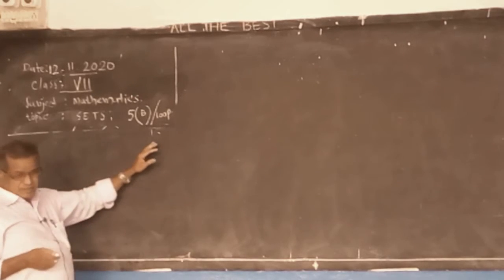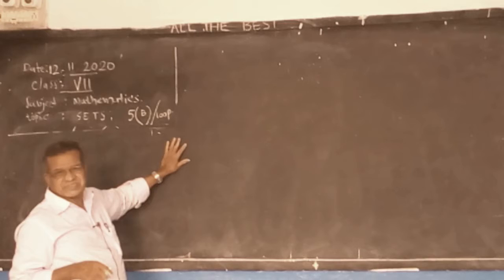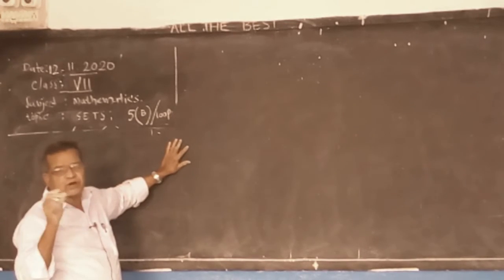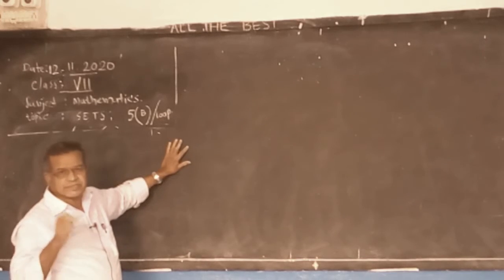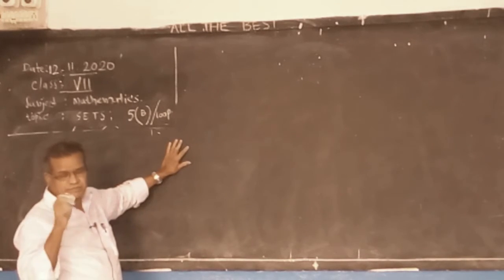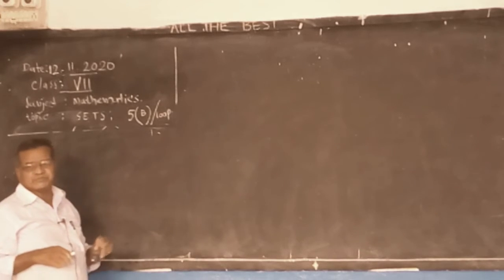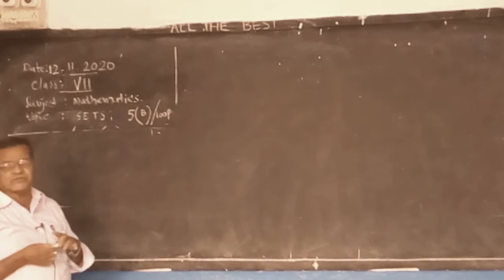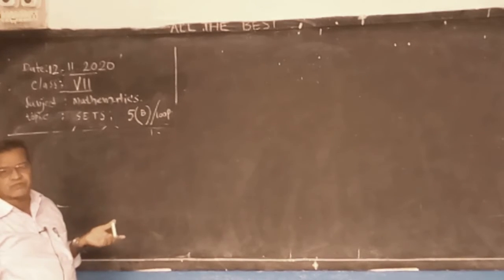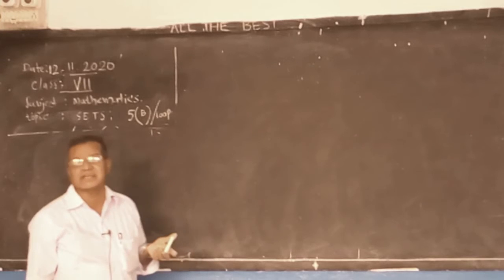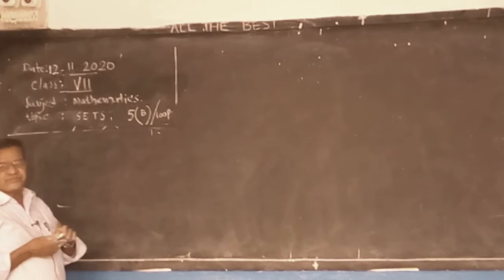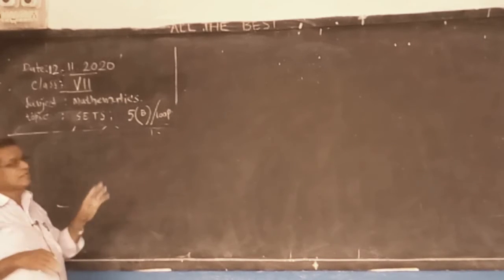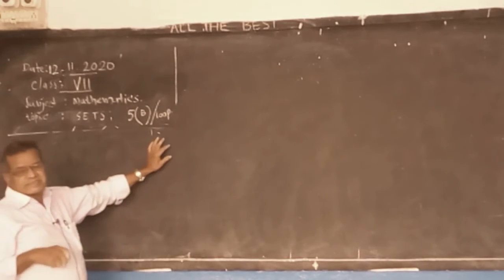Sets, what is the meaning of set? Set is nothing but a collection of defined objects. The set of 7th class students, the set of 7th class boys, the set of 7th class girls, the set of cricket players, the set of mathematics teachers in Telangana, the set of mathematics teachers in Nalgonda district. We can write the elements. So like that we can define.